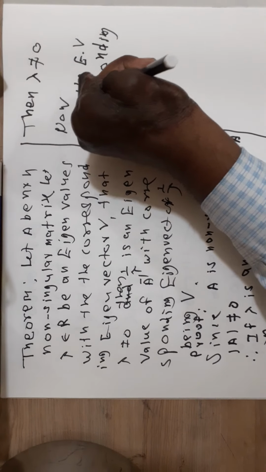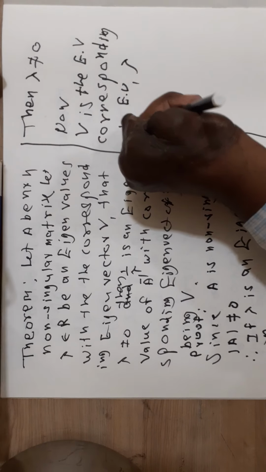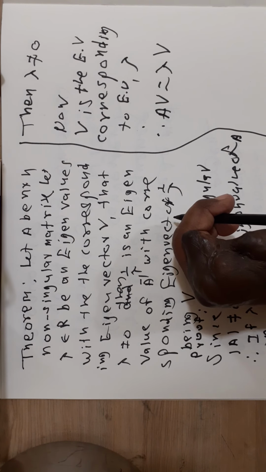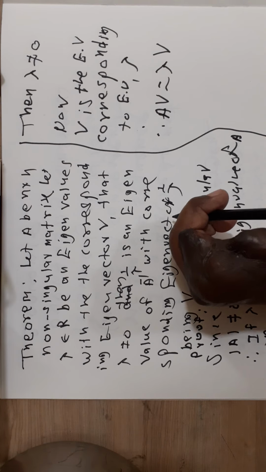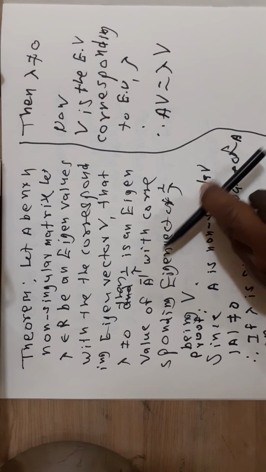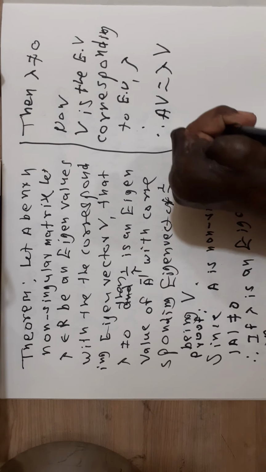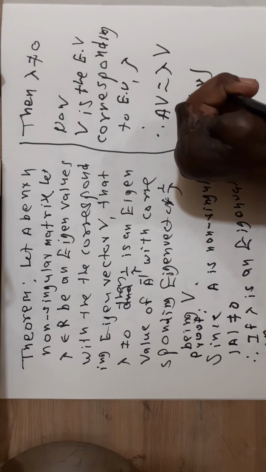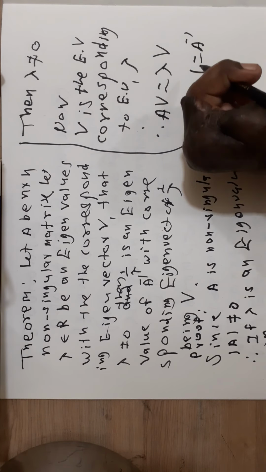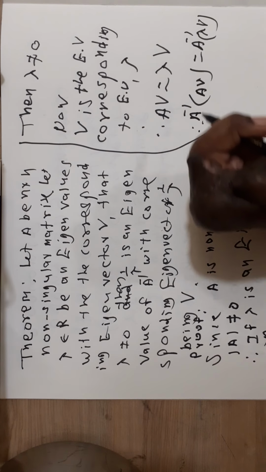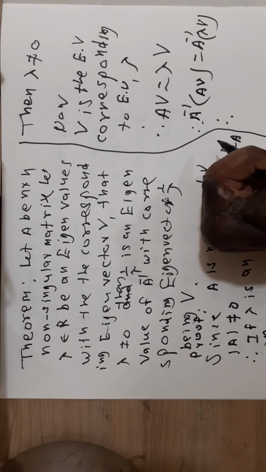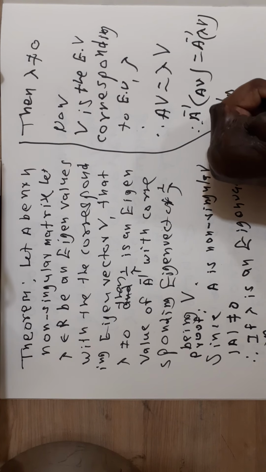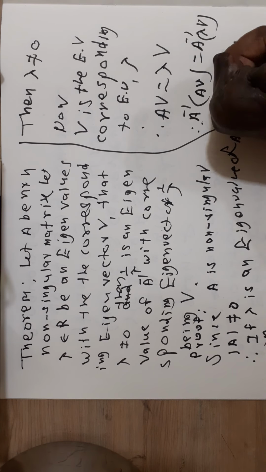Therefore AV is equal to lambda V. Now multiplying both sides by A inverse, we get A inverse AV is equal to A inverse lambda V. Therefore, by associativity of matrix multiplication, we get A inverse AV is equal to lambda A inverse V.